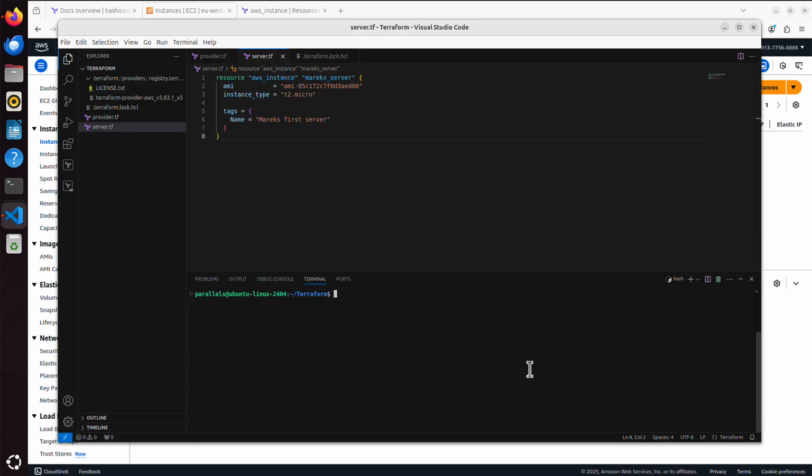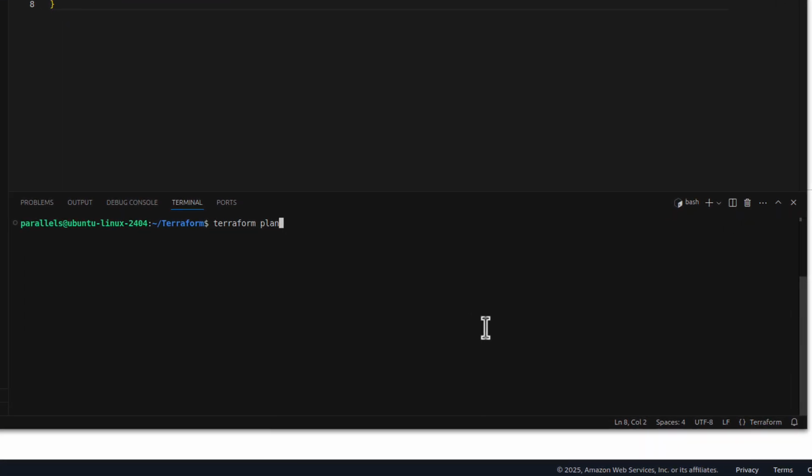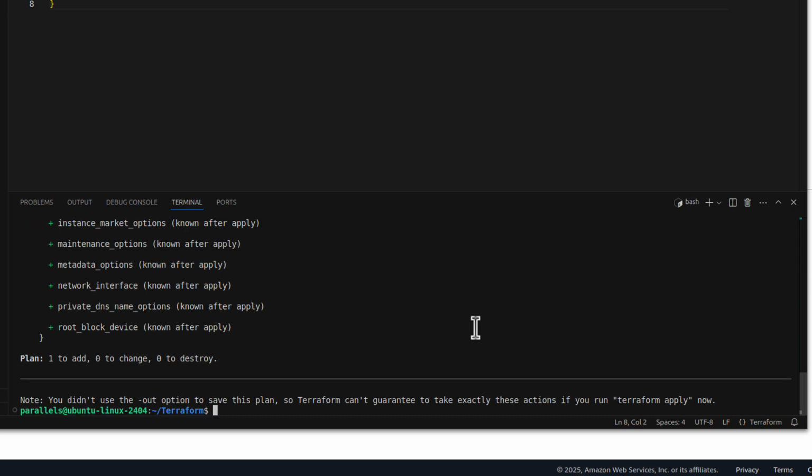I will clear it maybe. And the first command I might want to run is called terraform plan. And terraform plan will show me everything it's going to build in the AWS Cloud, but it will not apply those resources, which means it's only information for me. Let me just run this command and you will see what I mean. I click enter and the plan is being created.